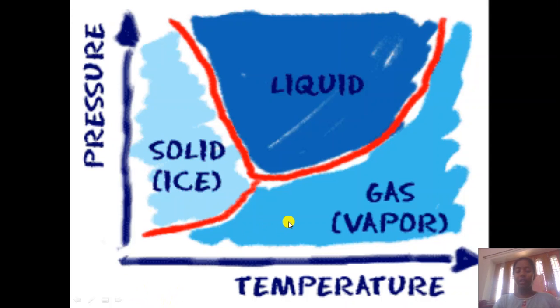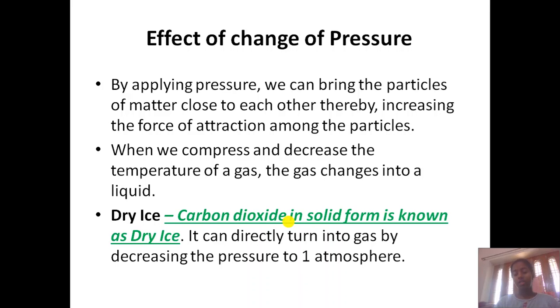Now we are going to study what will happen if there is a change in pressure. By applying pressure, we can bring the particles of matter close to each other, thereby increasing the force of attraction among the particles. If I am pressing a container or any substance continuously, it means I am applying pressure on it, and thus the bond will become stronger. Whenever you apply pressure on any substance, the force of attraction among the particles increases.